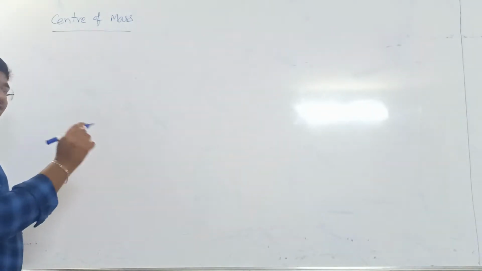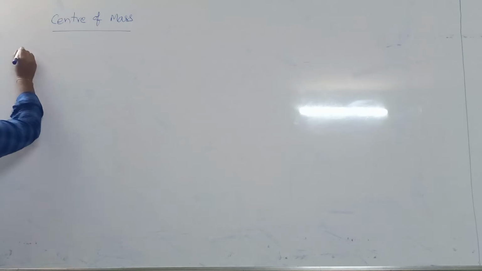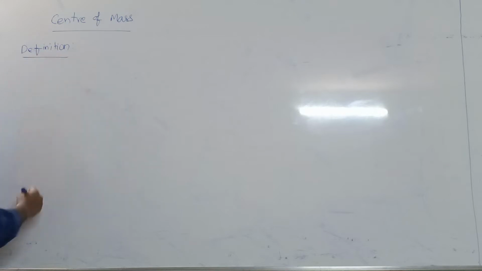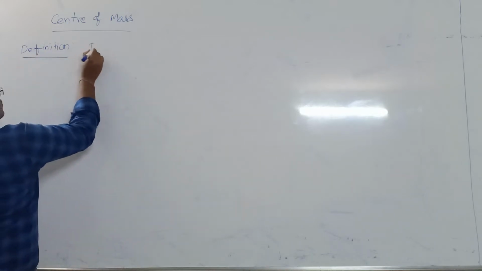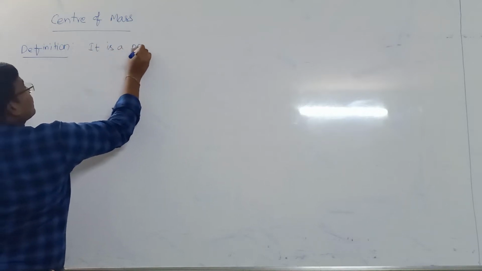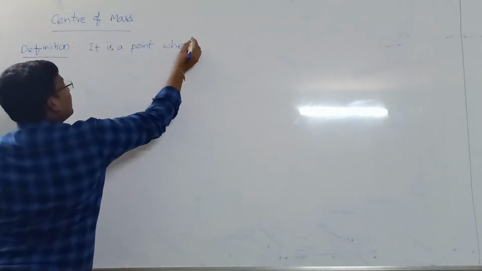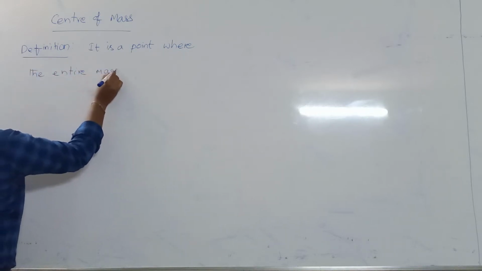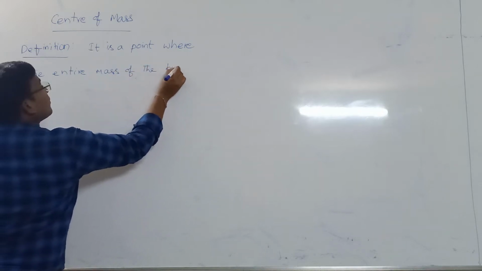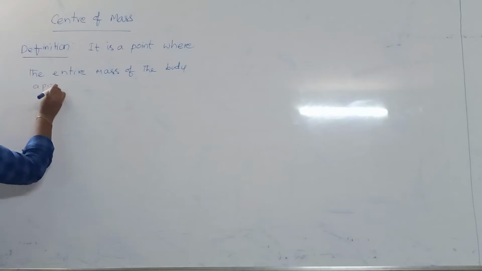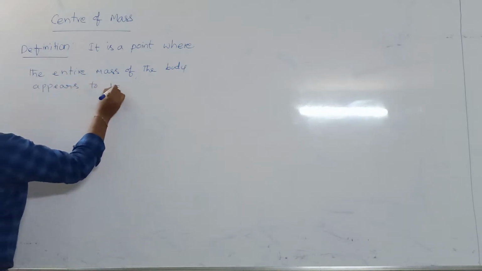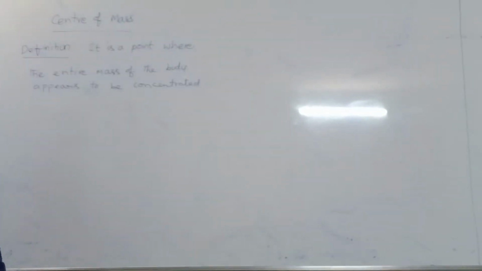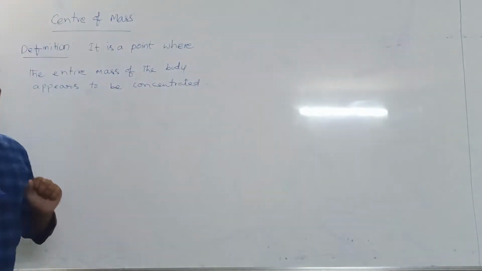So that is why center of mass can be defined, according to definition, as a point where the entire mass of the body appears to be concentrated. So the entire mass of the body is supposed to be concentrated there.